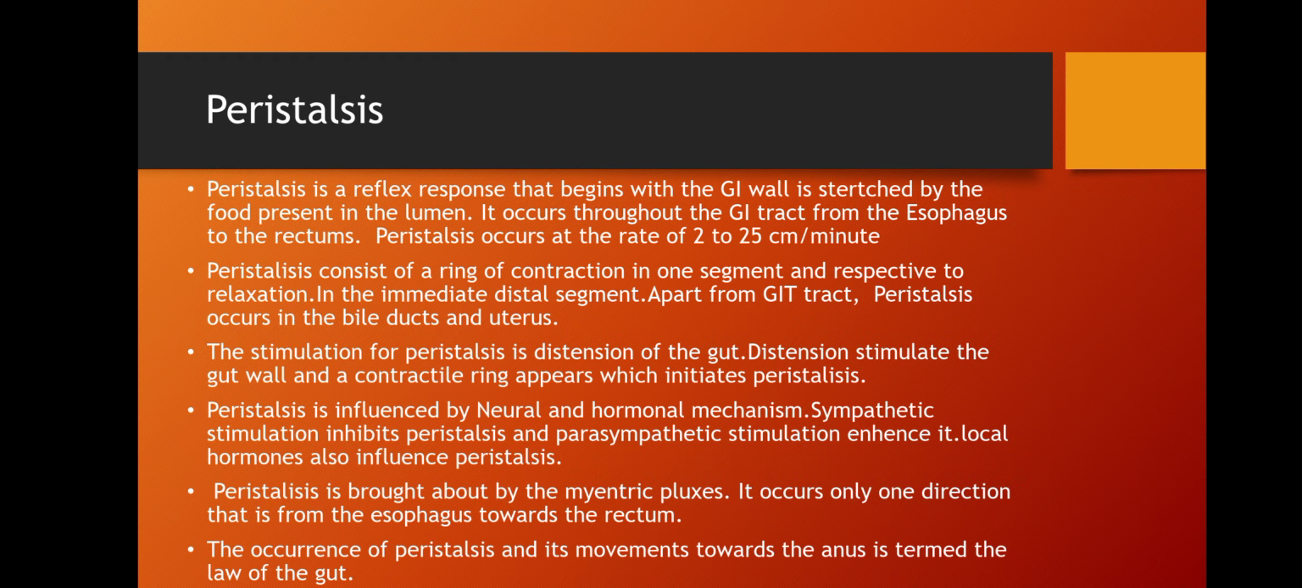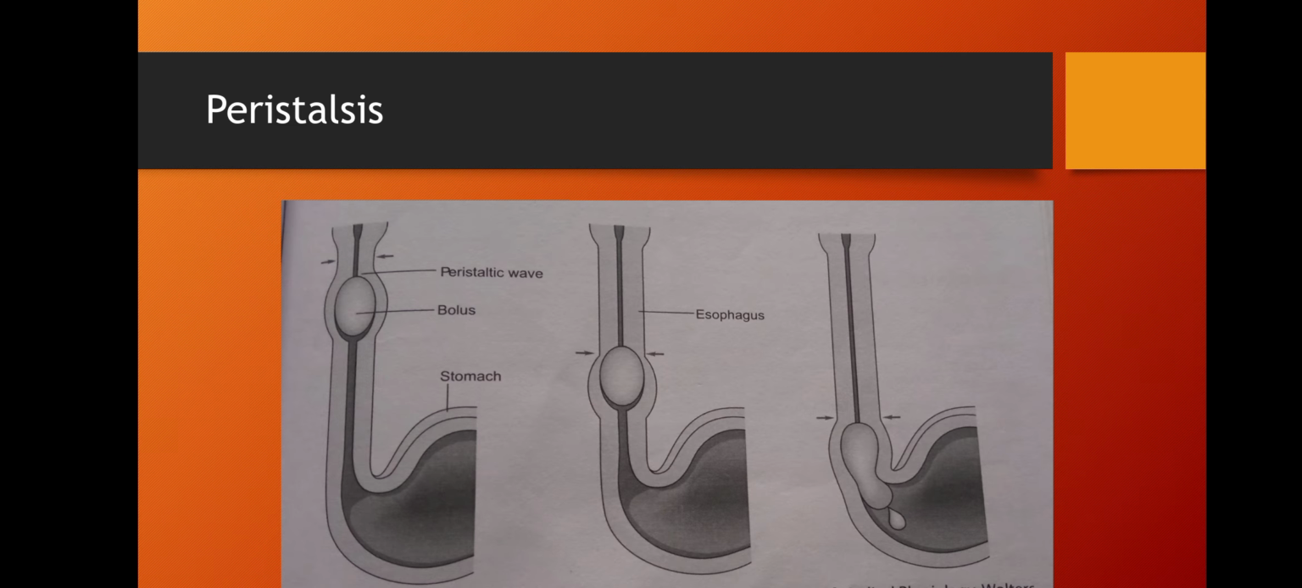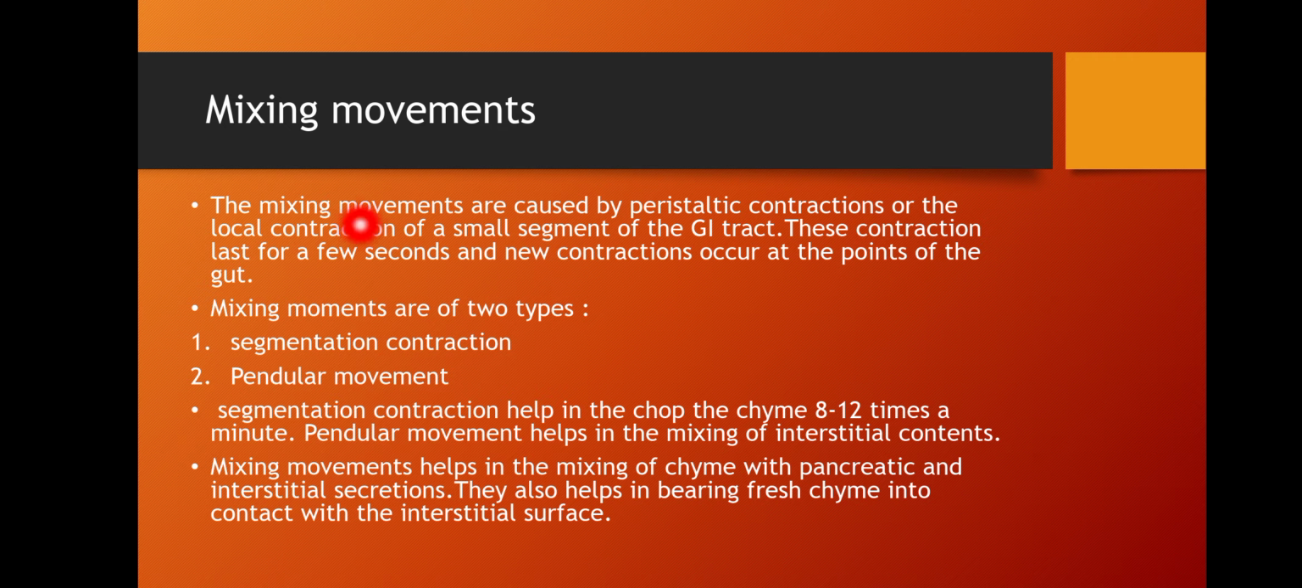The occurrence of peristalsis and its movement towards the anus is termed the law of the gut. So when we consume food, it is digested and absorbed, and at the end it moves towards the anus by peristalsis. This is known as the law of the gut. And we will see what the mixing movements are. Mixing movements are caused by peristaltic contraction or local contraction.